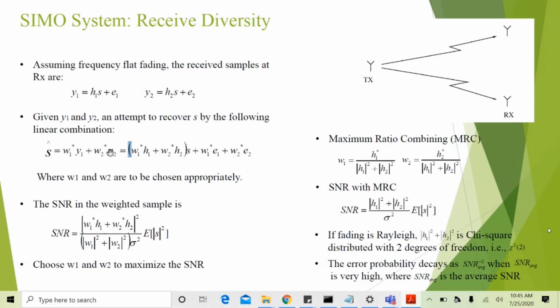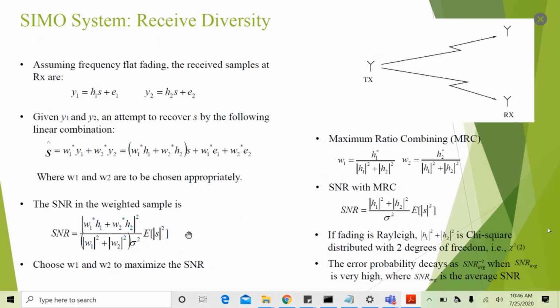Okay, if we write the expression of SNR for this one, we get: the magnitude squared of W1 conjugate H1 plus W2 conjugate H2, divided by the noise term, and multiplied by the expected value of mod S squared, which is nothing but the transmit power in the symbol S. Choose W1 and W2 to maximize the SNR.